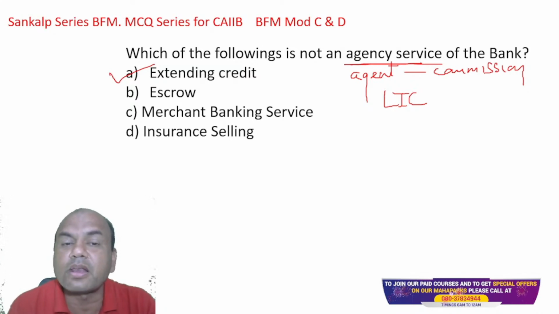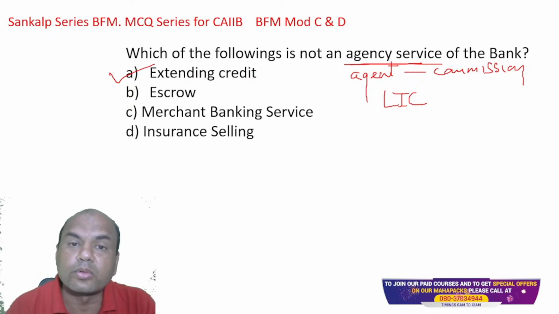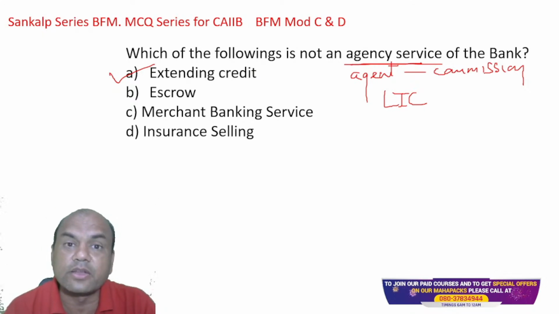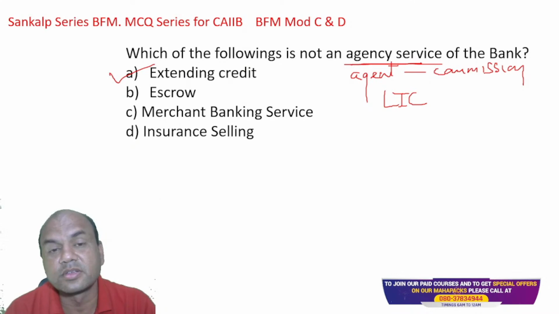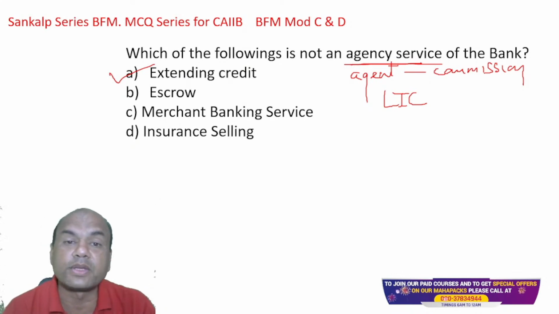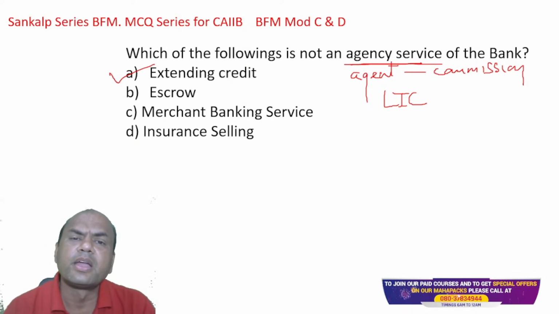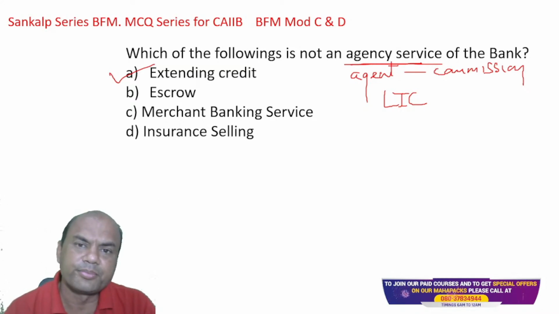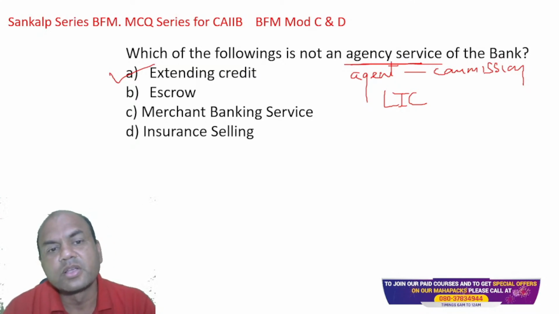Escrow is a temporary account. When two parties don't trust each other and they have some funds in common or something in common. This is generally done in road contracts by large companies, or even two buyers and sellers in different countries. If they don't want LCs, they don't want the cost of LCs, so they use this escrow account. Temporary accounts, yeah, the funds are kept in the bank account, right? And it can be withdrawn by the signature of both. Okay, it's like a joint account. So escrow account is that.